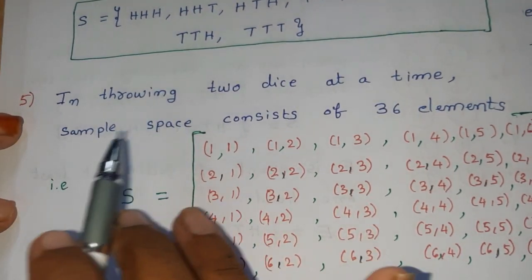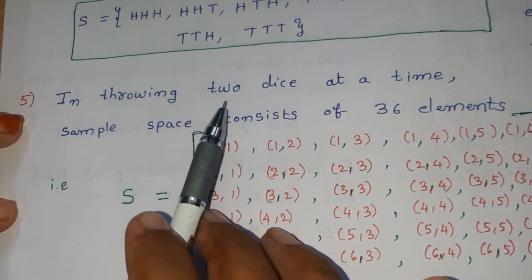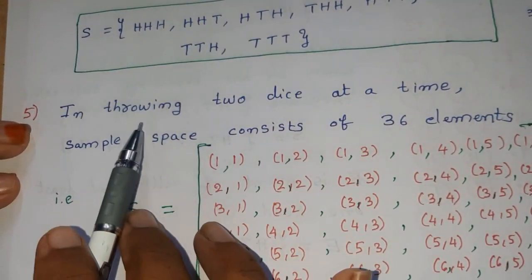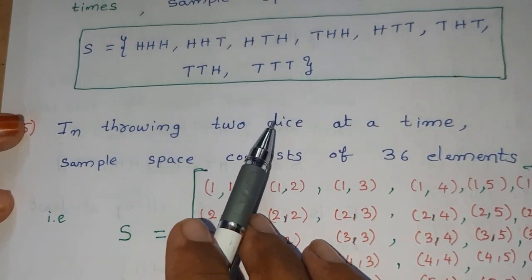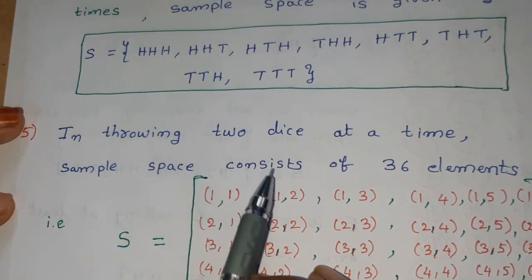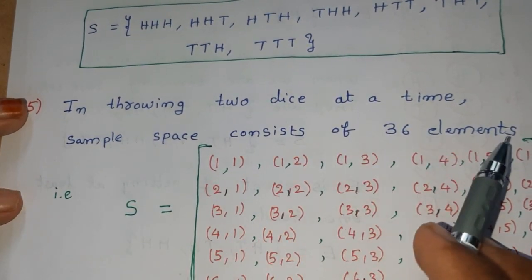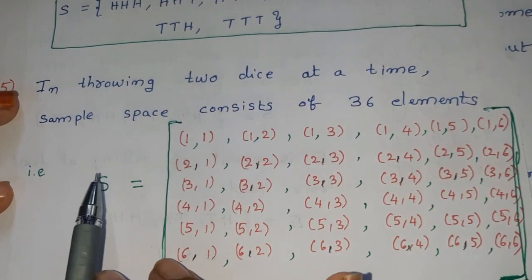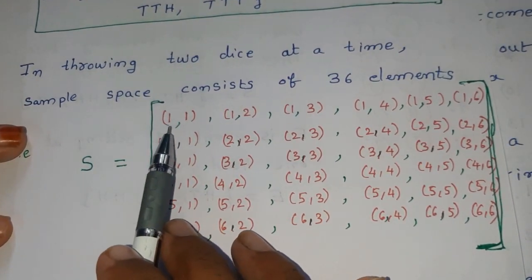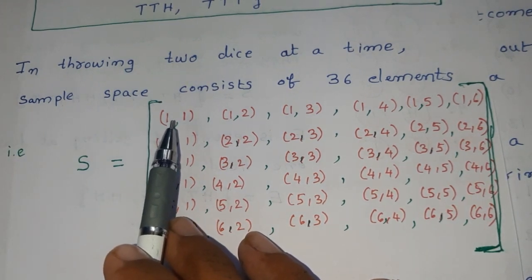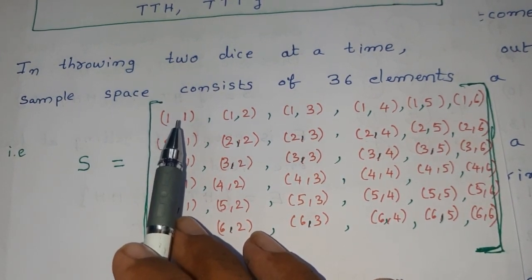For example, we are throwing two dice, not a single die, but two dice at a time. The sample space consists of 36 elements. We have two faces each time because we are throwing two dice.